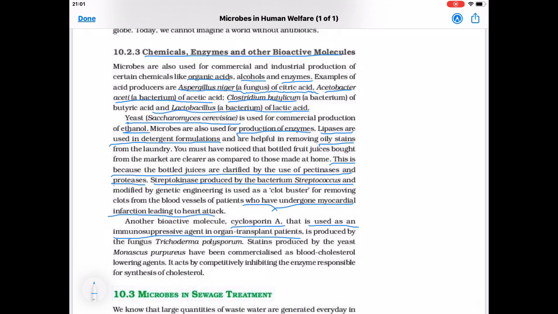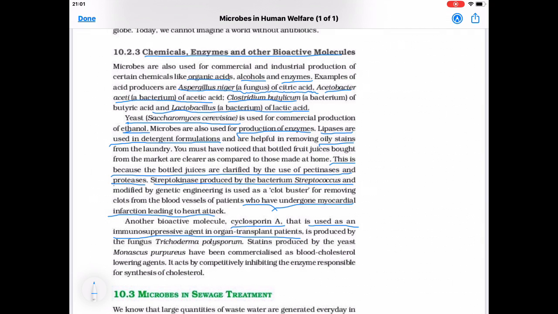This cyclosporin A is produced by a fungus Trichoderma polysporum. So microorganism is Trichoderma polysporum. It produces a molecule cyclosporin A. Function is it acts as immunosuppressive agent in organ transplant patients.